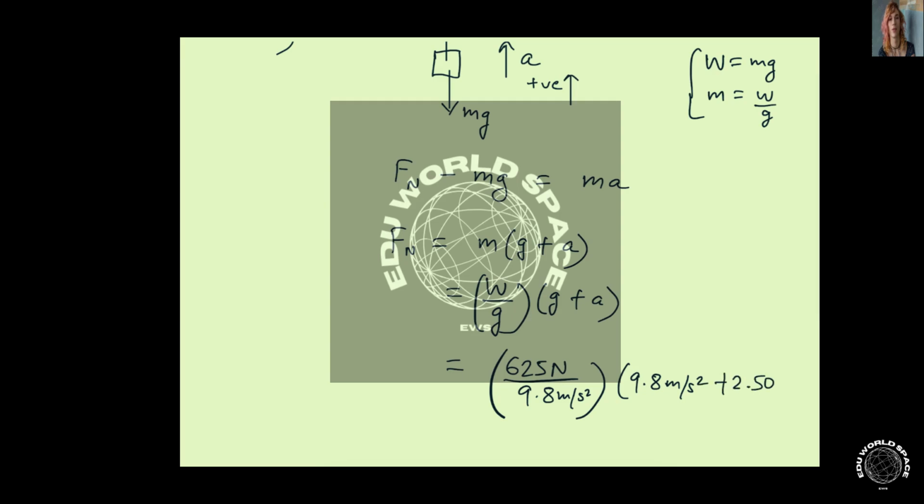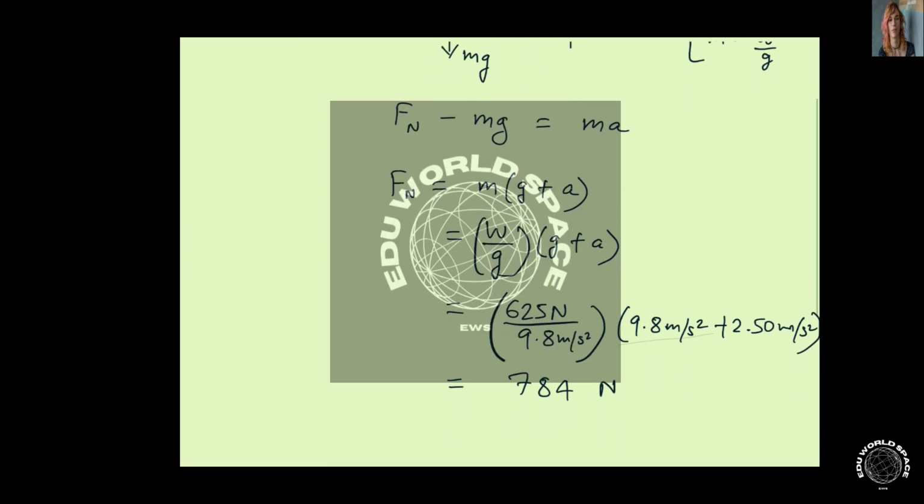Acceleration is 2.50. So we get the normal force by the scale 784 Newton. So this will be the scale reading.